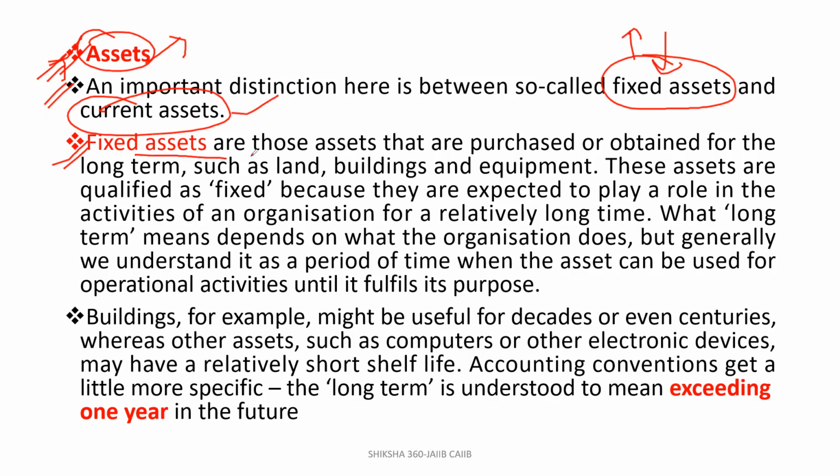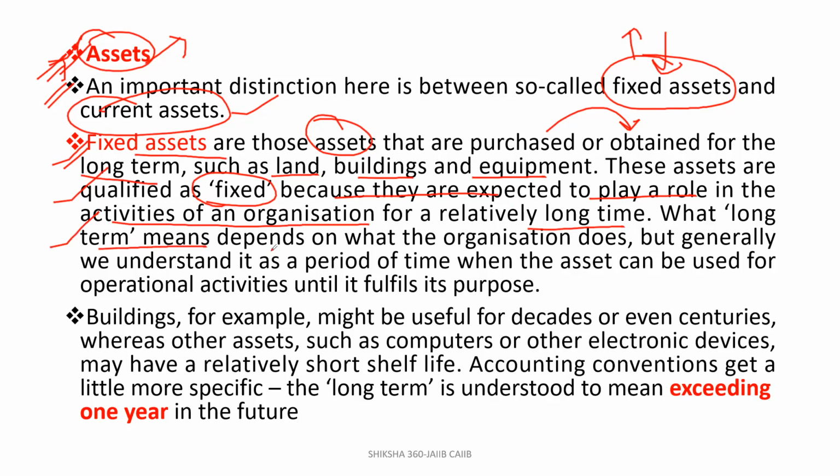So fixed assets basically are those assets that are purchased or obtained for the long term, such as land, buildings, and equipment. These assets are qualified as fixed: land, building, and equipment. Why? Because they are expected to play an important role in the activities of an organization for a relatively long term. Clear? So these assets are qualified as fixed because these are expected to play a role in the activities of an organization for a relatively long time. What is the meaning of long term here?